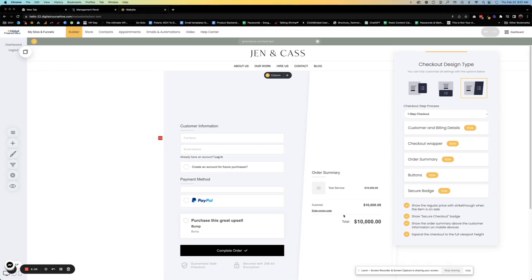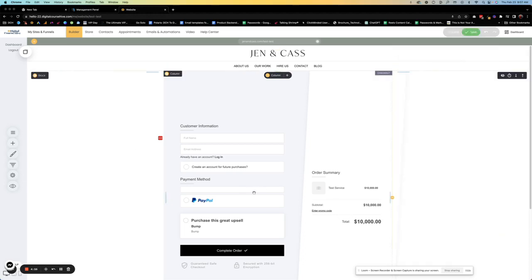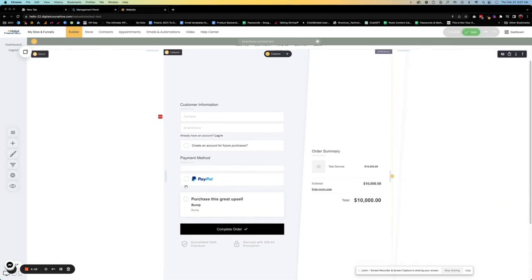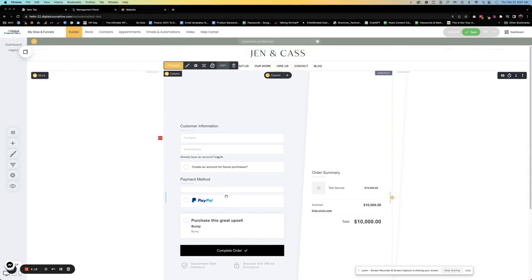So we have the options here. It would have your Stripe option or your PayPal option. Purchase this great upsell. Of course, that will say what you said. And if they click this, it will add the cost to their services and then they can complete their order. Obviously, you want to put a little bit of sales copy in here to give them that bump offer option if it's like a one-on-one session with you or something like that.